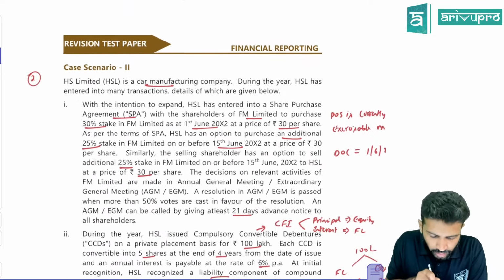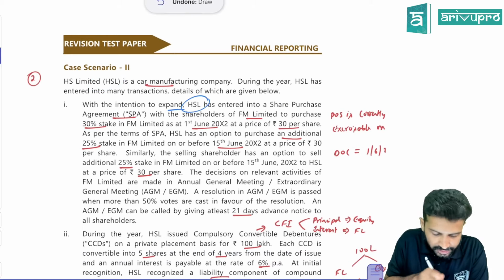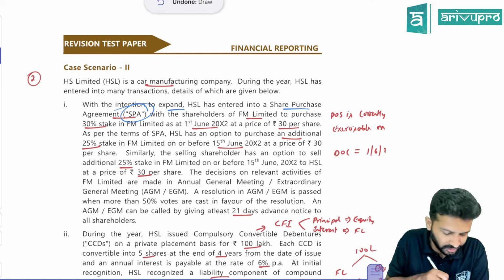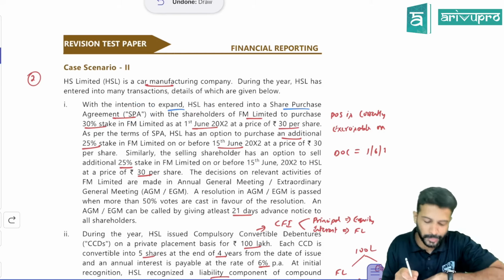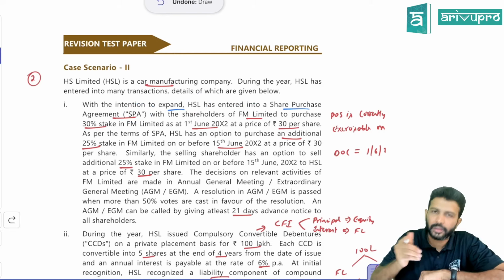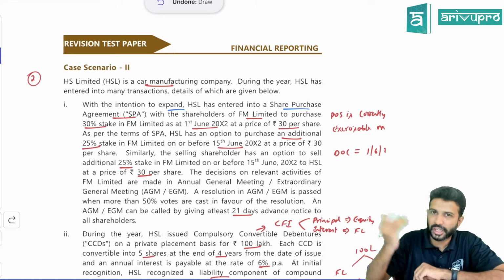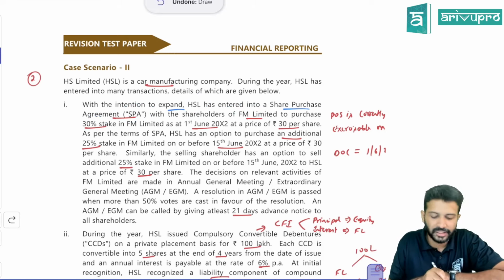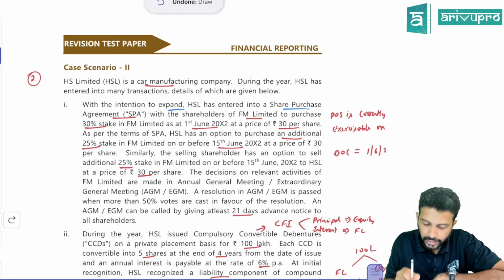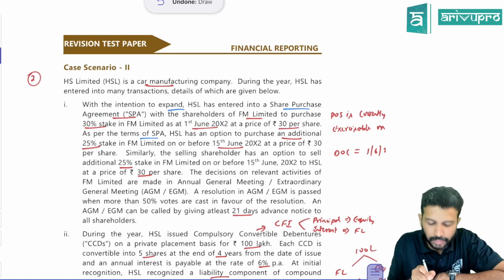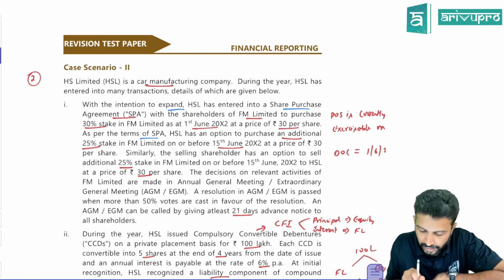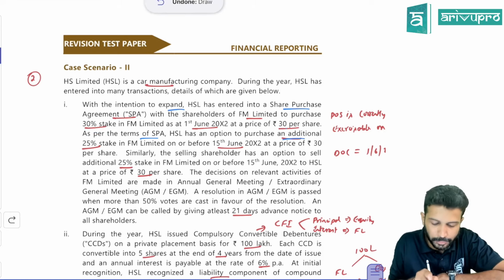Okay, sir, one company is there, HS Limited. With an intention to expand, HSL Limited has entered into a share purchase agreement, which they're calling SPA, with shareholders of FM Limited. So they've made a share purchase agreement that they'll buy 30% stake as on 1st June, at a price of 30. As per the terms of SPA, HSL, our company, has an option to purchase an additional 25% in FM Limited.